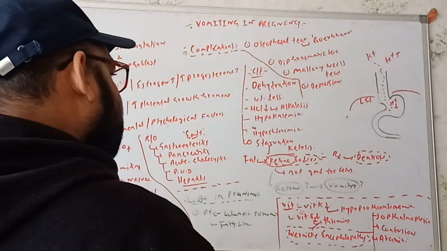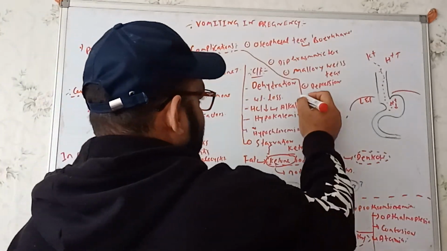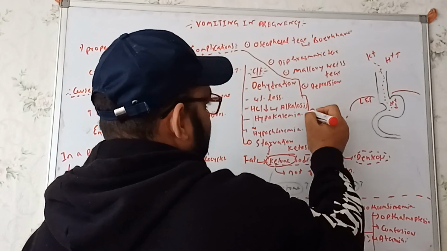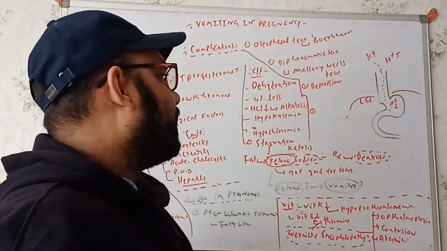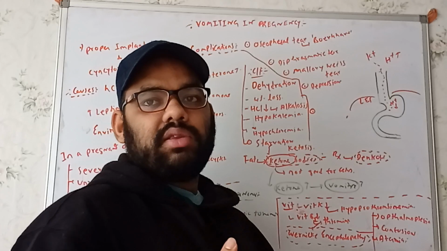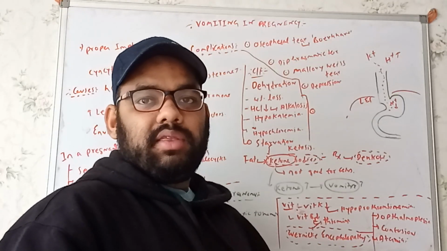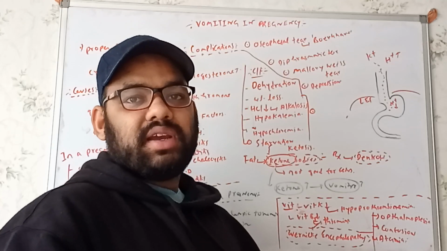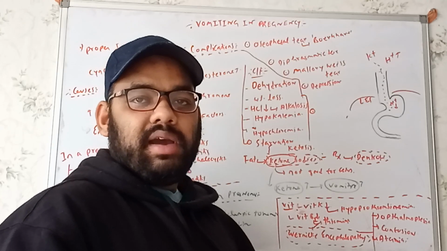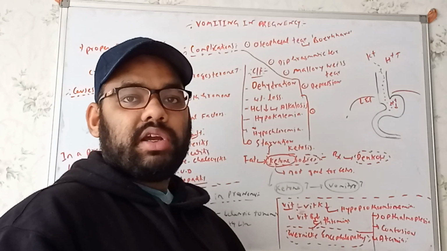And another important thing you can remember: during the vomiting conditions, the body fluid level will be reduced. So within the kidney the perfusion will also be less. As a result, we can get to see acute tubular necrosis, right?